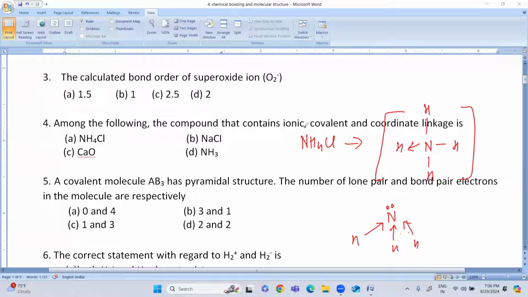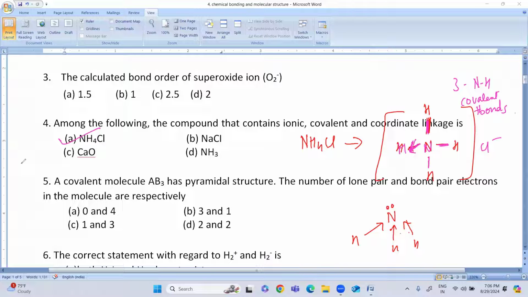Here you can see there are three covalent bonds, so 1, 2, and 3, three N-H covalent bonds are present. This is your coordinate bond, one N-H coordinate bond is present, and NH4 plus and Cl minus is your ionic bond. So it is option number A.